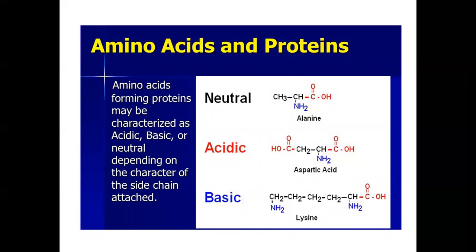So see here the structure for these neutral, acidic and basic amino acids forming these proteins. They may be characterized as neutral, acidic and basic depending upon the character of the side chain. This is the alpha carbon atom on which NH2, COOH group and hydrogen are fixed. But what is here? R group is CH3. As they contain one NH2 and one COOH group, these are neutral.